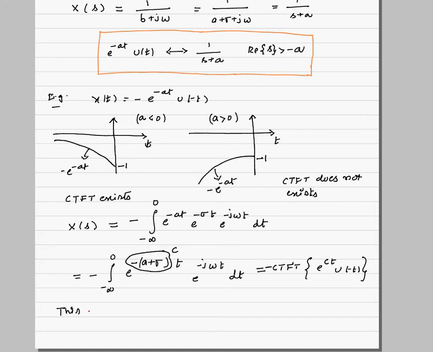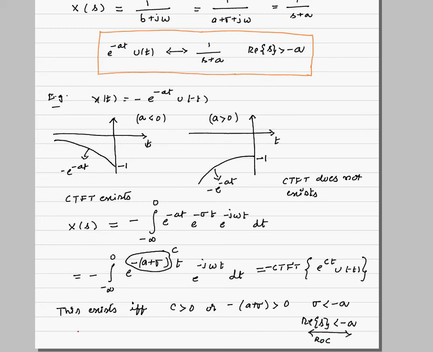This exists if and only if c is greater than 0, or minus of a plus sigma is greater than 0, or from this we get sigma less than minus a. So this is nothing but the real part of s less than minus a. So again this will be our region of convergence.